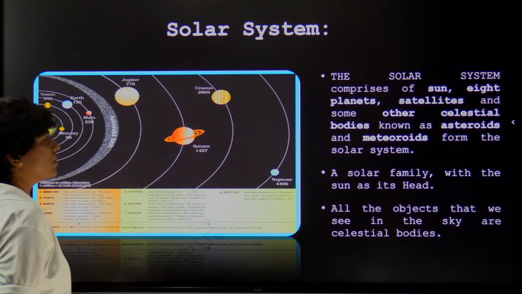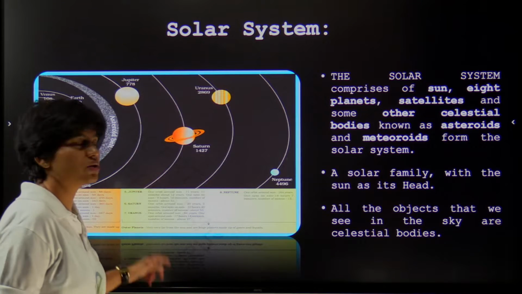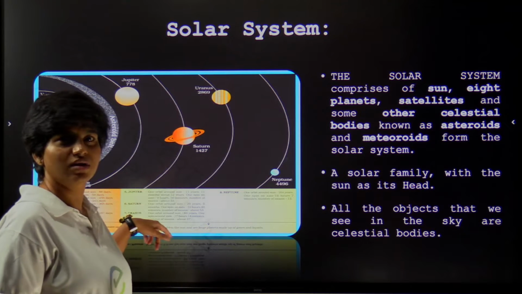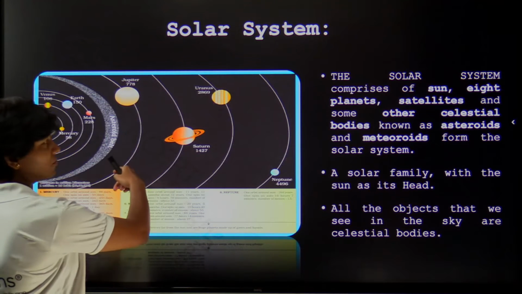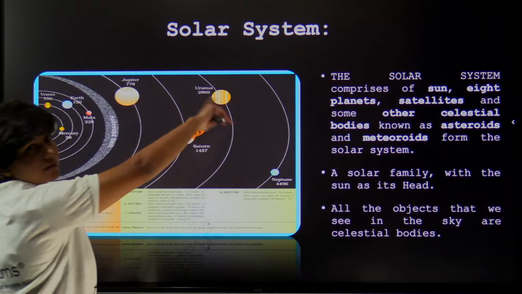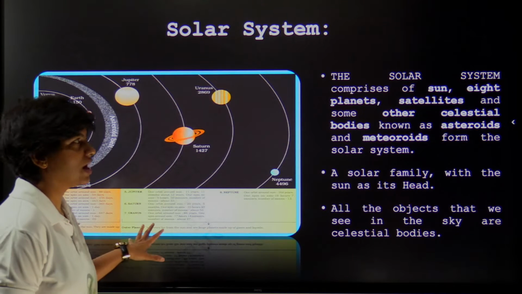So as we move further away from the sun, the time taken by each planet to rotate around the orbit around the sun becomes more and more, because of the longer elliptical orbits. Alright, and this is one thing you have to note.